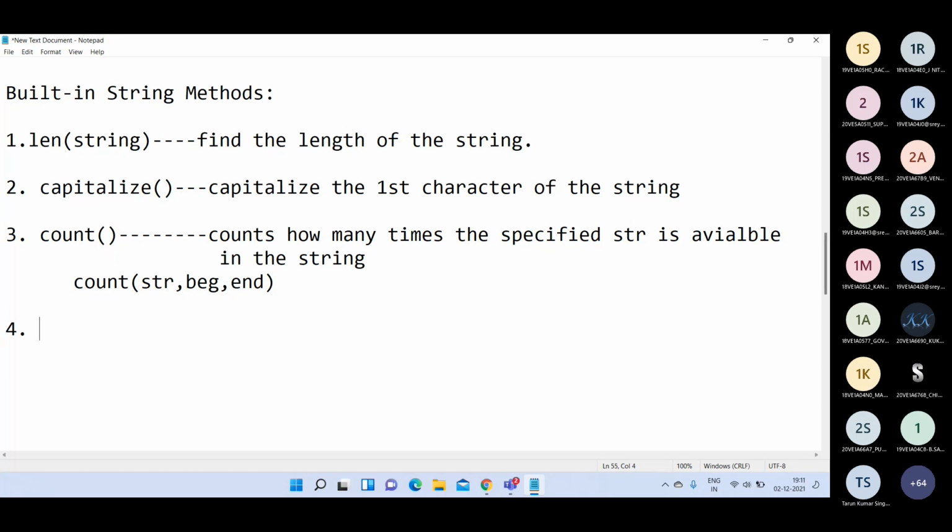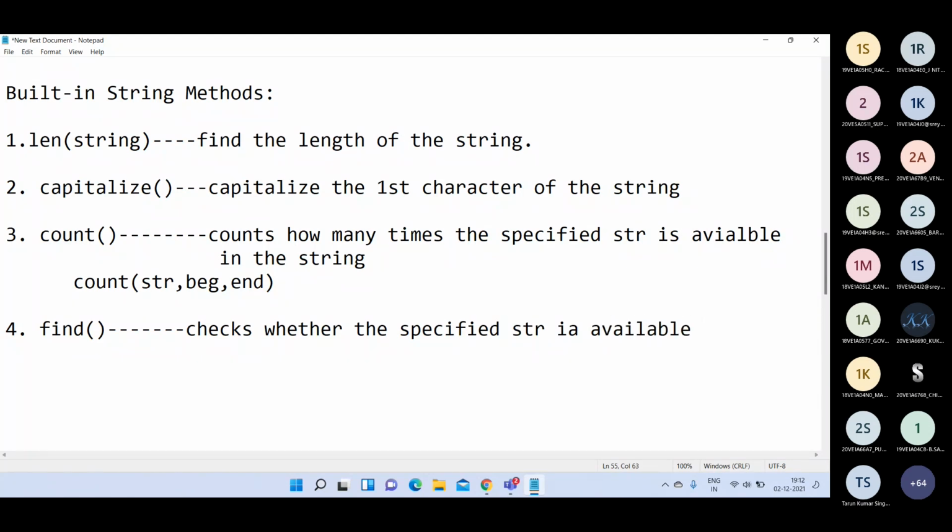Then the next one is the find function. This function checks whether the specified str is available in the string or not.